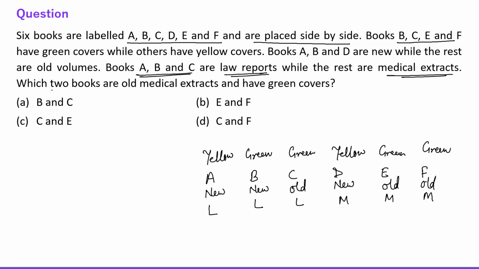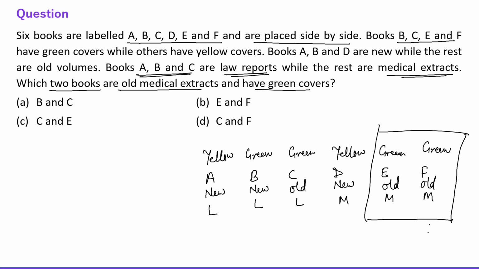After that, the question is, which 2 books are old medical extracts that have green covers? This condition is being satisfied in E and F, right? So the correct answer is EF. Again, this is a simple question. We just have to consolidate all the given data. Now let's talk about the next question.